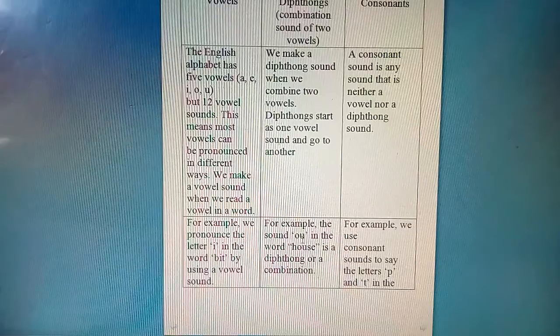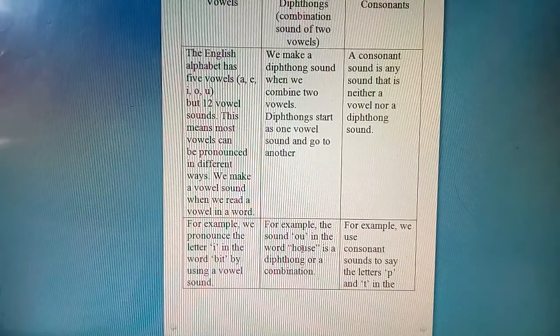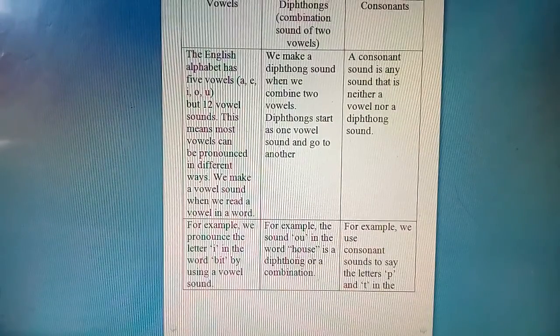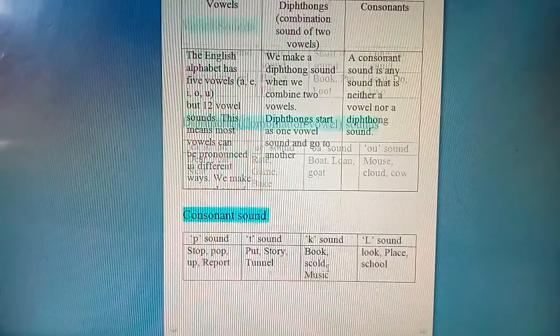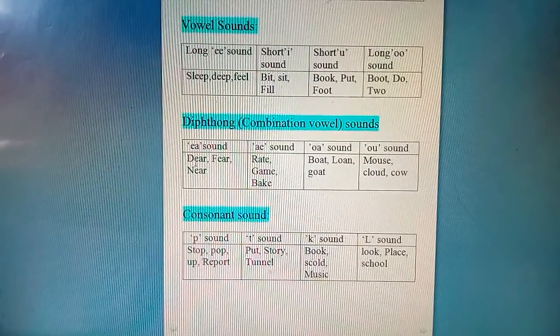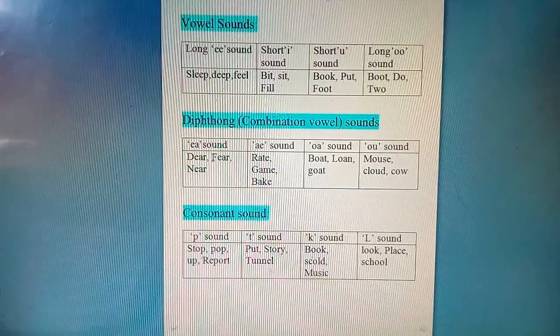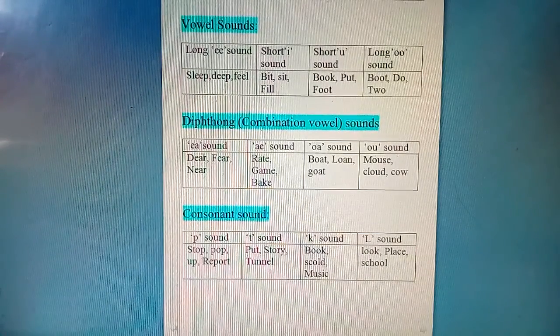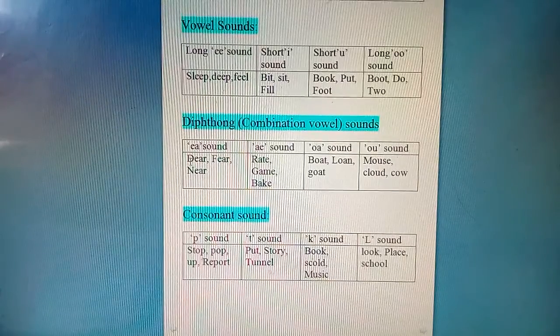Like here ou, au, house. So here you can see two sounds, a, u, house. Okay. Similarly here you can see the diphthong ea, deer. So you can see two sounds. It starts with e and ends with a: ear, dear, fear, near.